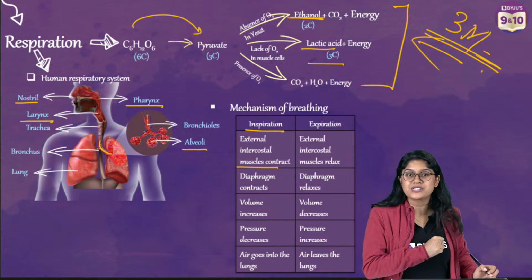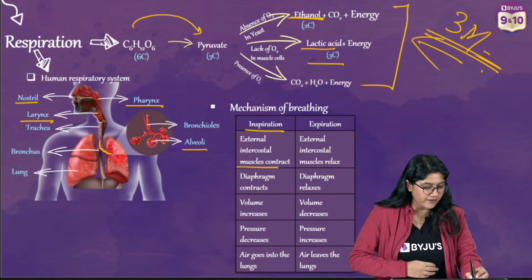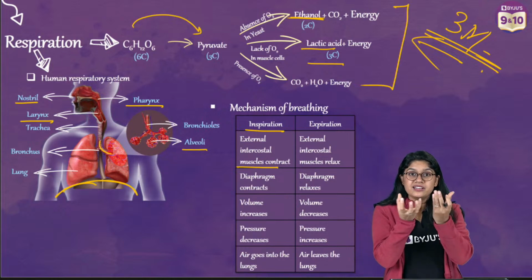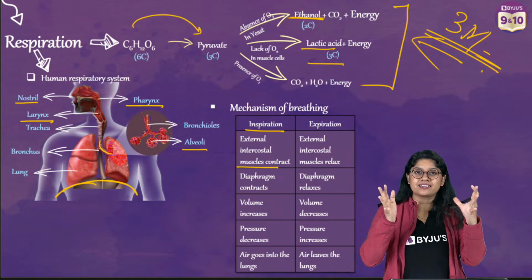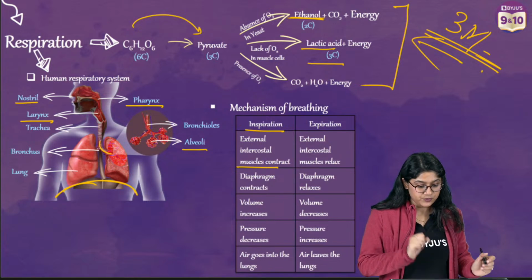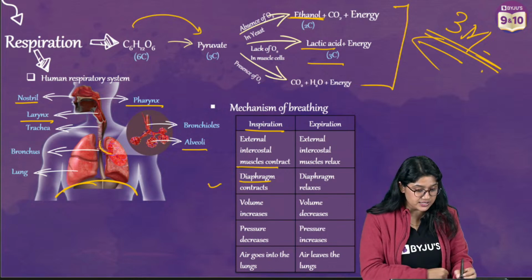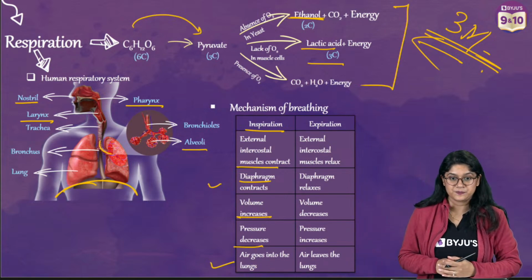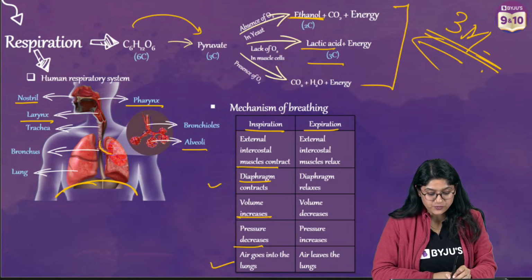I think many of you are asking what is diaphragm. So in our body, we have this band-like structure which expands and contracts, giving the space for the lungs to contract and to expand. That is really very important. So we have the diaphragm which will contract, the volume will increase and pressure will decrease and the air will go into the lungs. Very good. The next, of course, is the exhale.